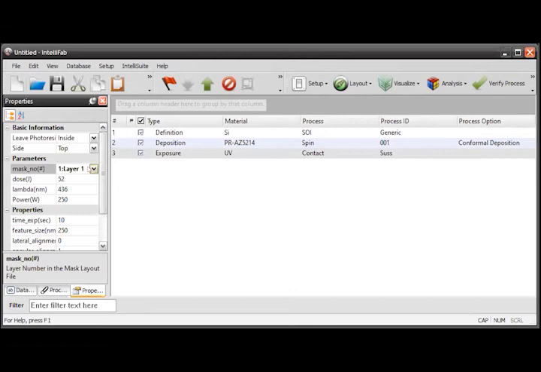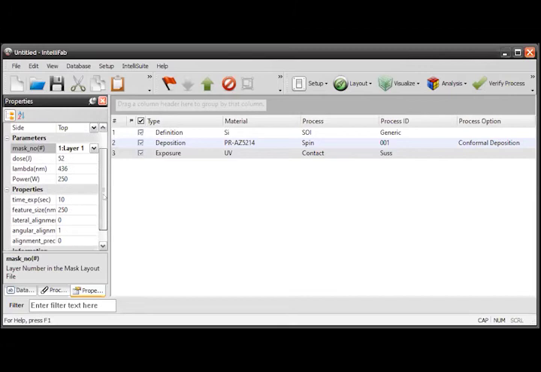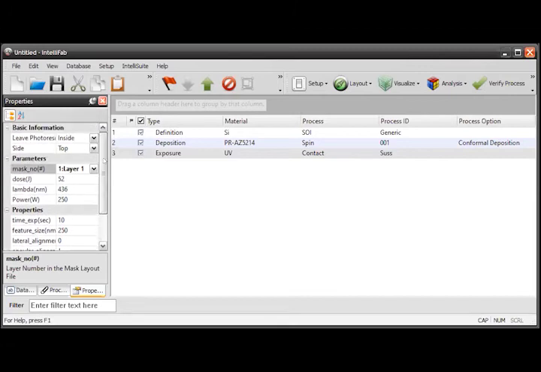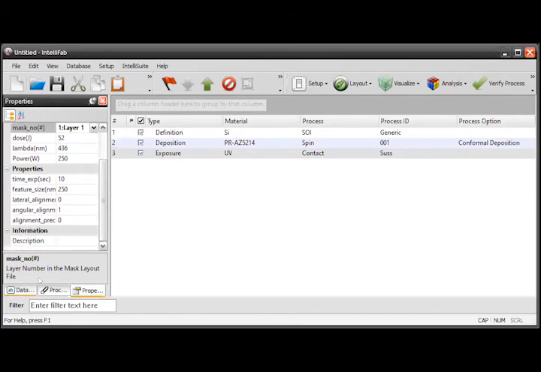Now this layer 1 will be exposed to UV. After exposing, whichever technique we have chosen, leave photoresist inside, based on this it will retain only the waveguide section, and it will expose all the remaining photoresist to UV and it will be evaporated. Okay, so now this step is done.